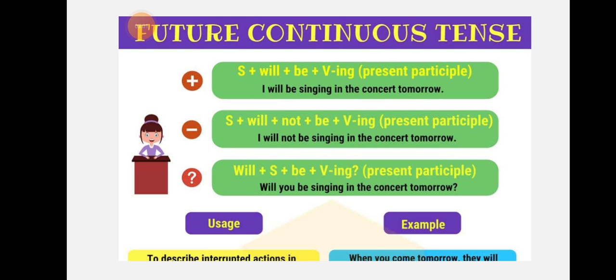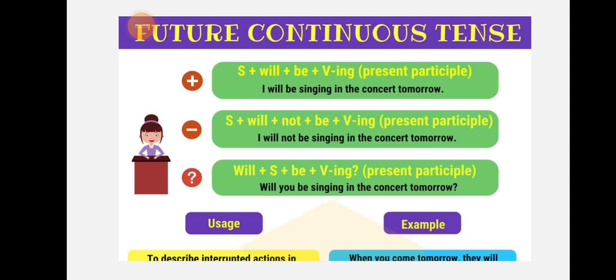In all the continuous tenses, whether future, present or past, we always use the fourth form of the verb, which is also known as the present participle form, the verb ing form. The formula for future continuous tense is subject plus shall or will plus be plus verb ing and object.